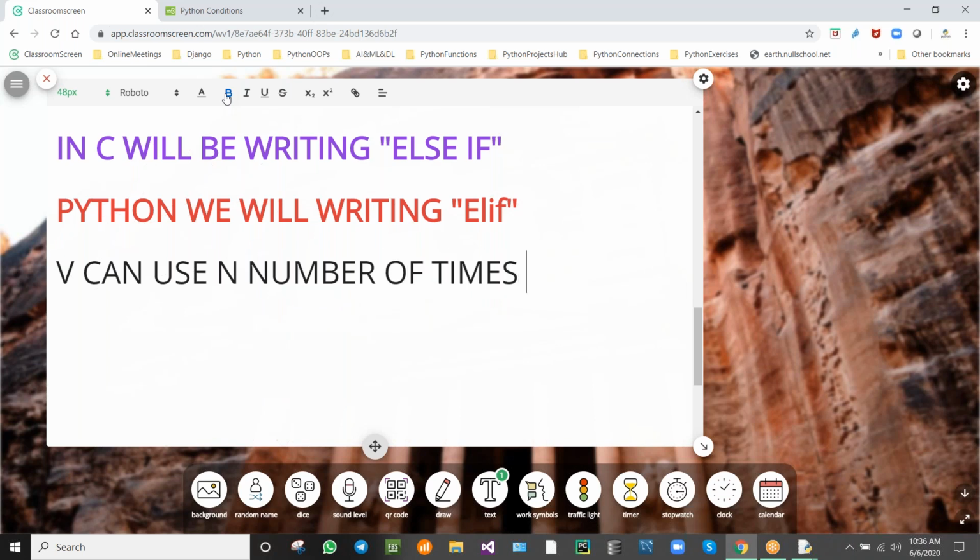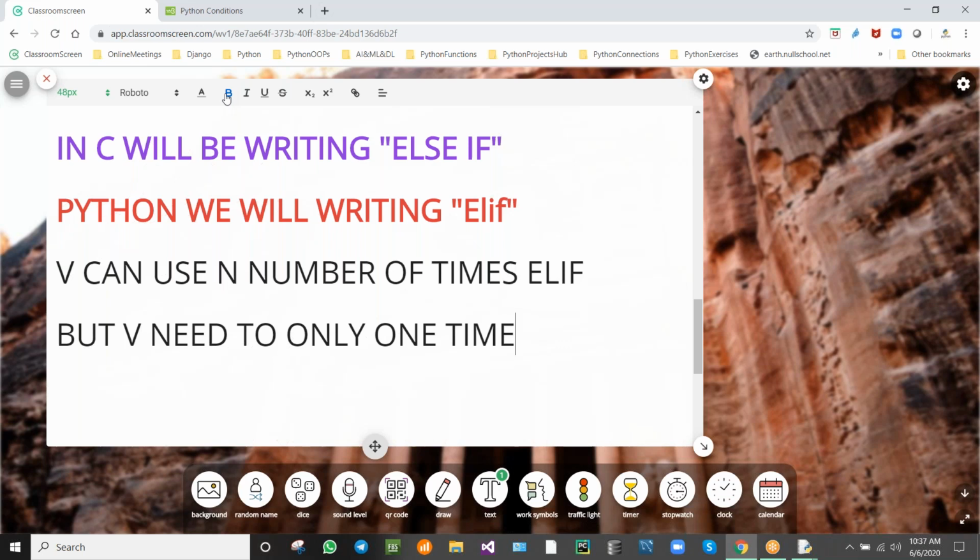But we need to use else only one time. What is that? Else. We'll be using else only one time.